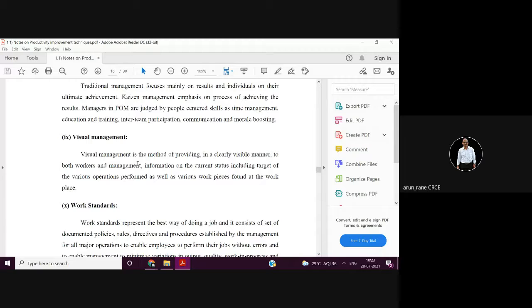There are even displays which indicate today's target and the actual production, and the actual production keeps on changing the moment a product is rolled out from the final workstation. The display board also indicates the total number of accidents so far, or accident free days, or absenteeism. So this is what visual management is. It is also called the andon.